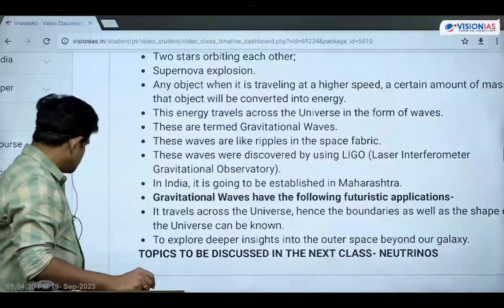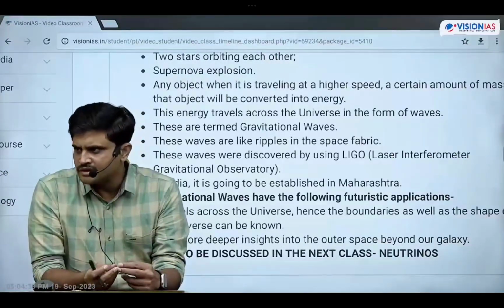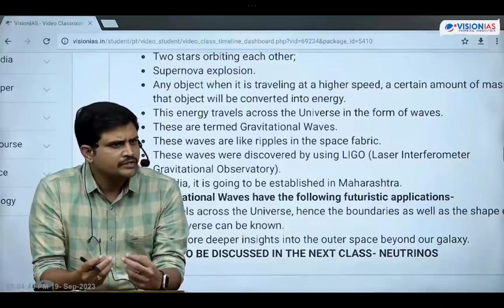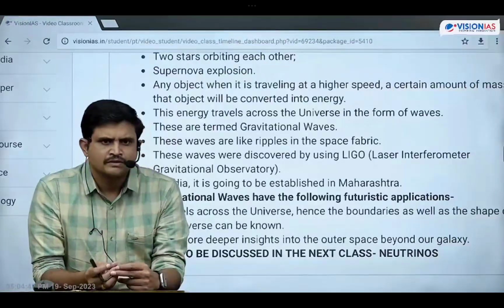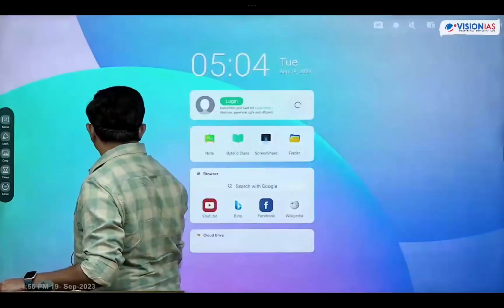Okay, shall we start? So, there are two fundamental particles. One is neutrinos, the next one is Higgs boson particles. Why are we calling those particles fundamental particles? We can also call them elementary particles, because they are the basic particles that exist in nature. They are very basic in nature.